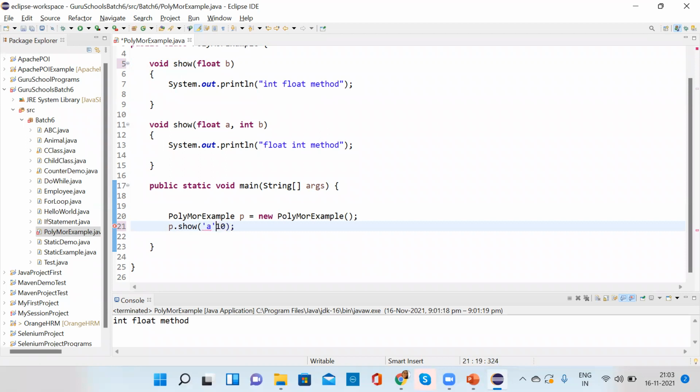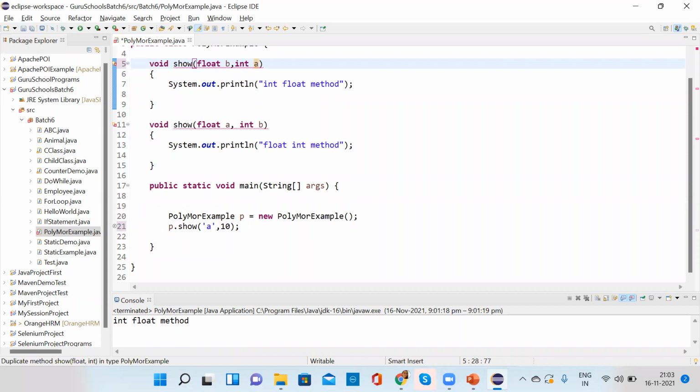If I pass first character, then it is taking now. Okay, it's taking the second one. If I pass here integer a, okay, both are same now, no?